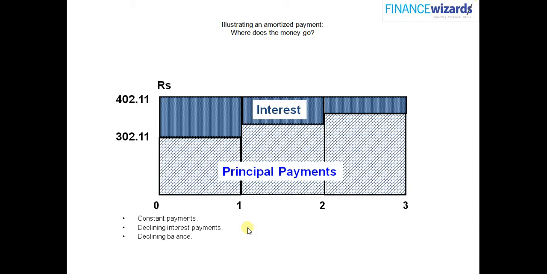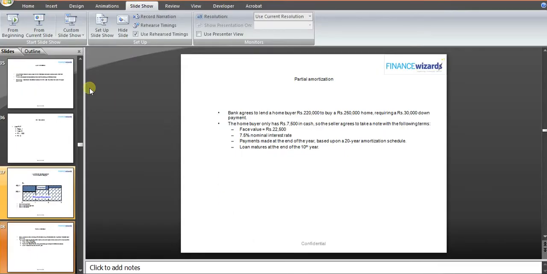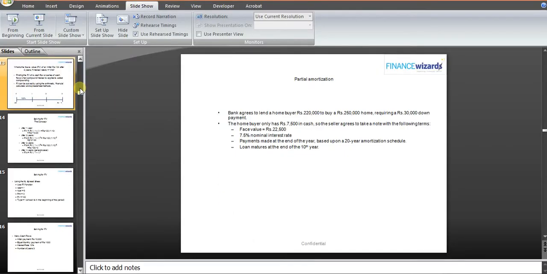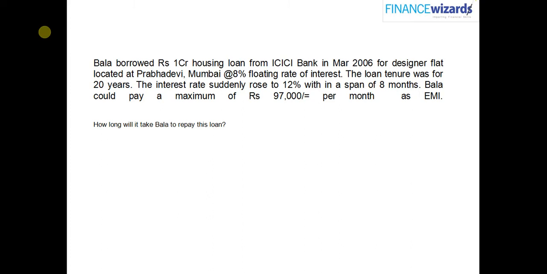Now I think we are in a position to solve Bala's problem. Bala's problem was the first problem that we saw during the day. Bala borrowed 1 crore housing loan from ICICI Bank in March 2006 for a designer flat located at Pravat Heavy, Mumbai at 8% floating rate of interest. The loan tenure was for 20 years. The interest rate suddenly rose to 12% within a span of 8 months. Bala could pay a maximum of rupees 97,000 per month as EMI.